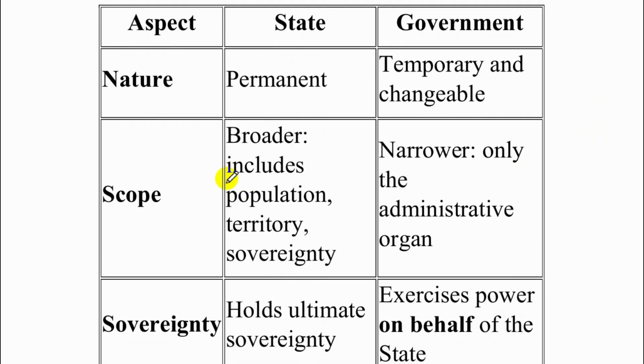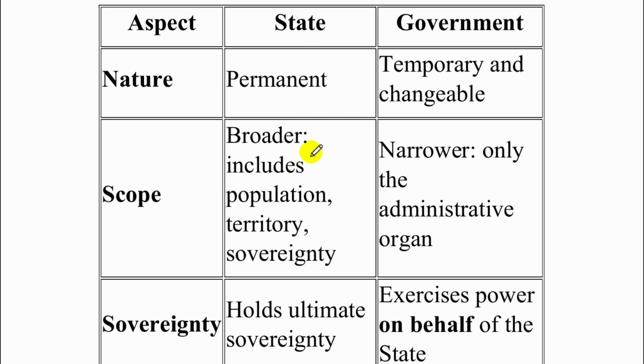What is the scope of a state? The scope of the state, that is, what is its function. So it is broader, which means it includes the population, the territory, and sovereignty, and government as well. Whereas government's scope is narrower, that is only the administrative organ of the state. Its only function is to administer the state.